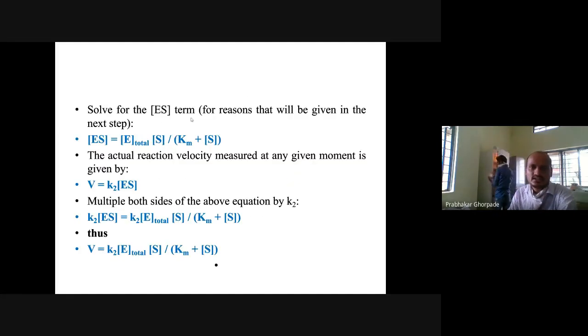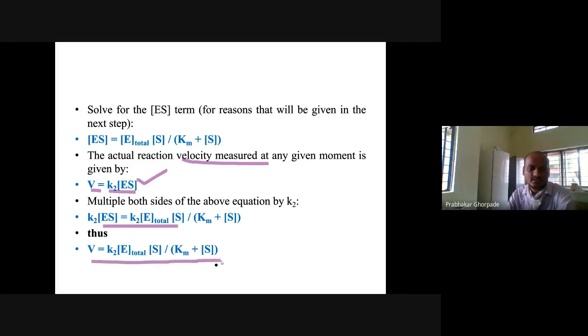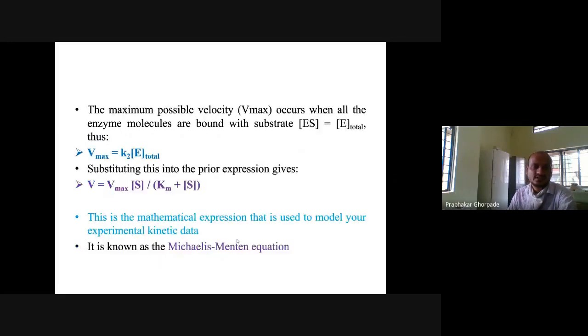So now solve for the enzyme substrate. If you rearrange this equation, the actual rate of reaction can be written as V is equal to K2 ES, and if you put this K2 ES into this reaction instead, here we get V is equal to K2 E total multiplied by ES divided by Km plus ES. So ultimately, by rearranging, we are getting this equation.